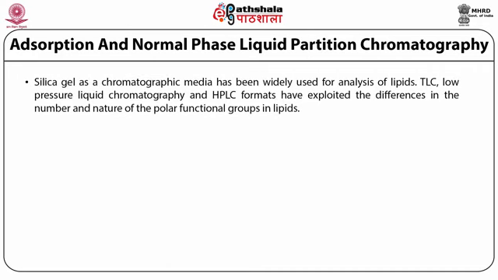Silica gel as a chromatographic media has been widely used for analysis of lipids. TLC, low pressure liquid chromatography, and HPLC formats have exploited the differences in the number and nature of the polar functional groups in lipids.